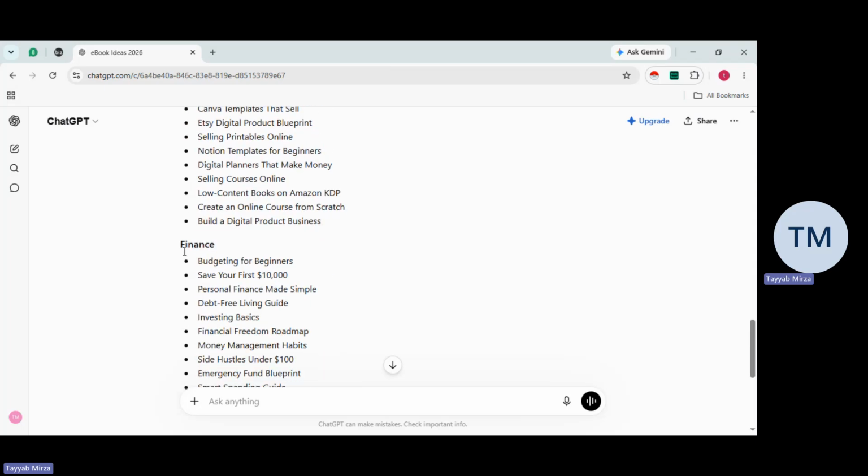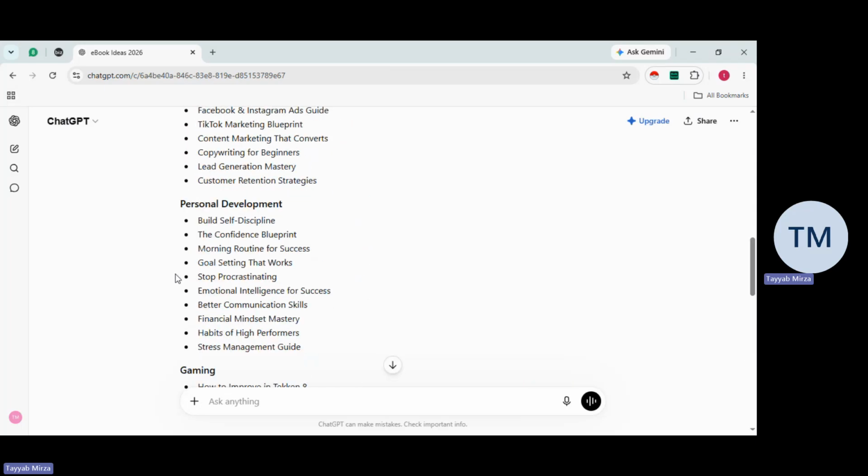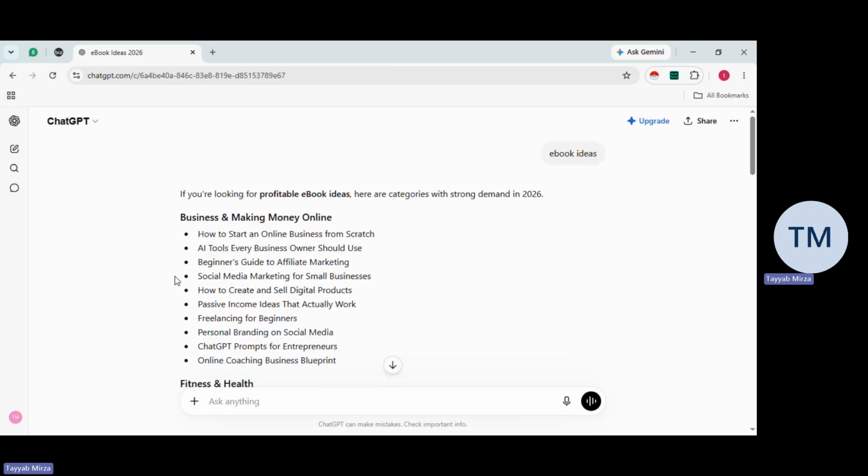Gaming, digital product, finance, right? So there's a lot of topics that you can cover. If you need some ideas, or if you have a topic already in your mind, you can write down ebook ideas for fitness, ebook ideas for business, ebook ideas for making money online, right? So we can get plenty of ideas at the same time, right?